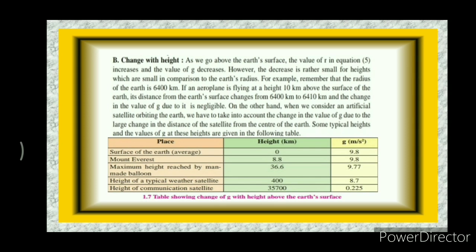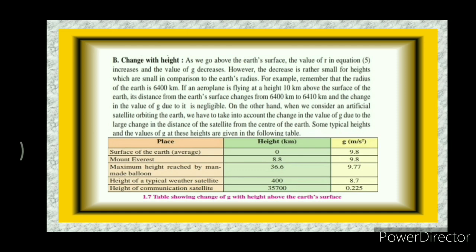Change with height. As we go above the Earth's surface, the value of r in equation 5 increases and the value of g decreases. However, the decrease is rather small for heights which are small in comparison to the Earth's radius. For example, remember that the radius of the Earth is 6,400 km. If an aeroplane is flying at a height 10 km above the surface of the Earth, its distance from the Earth's center changes from 6,400 km to 6,410 km, and the change in the value of g due to it is negligible.